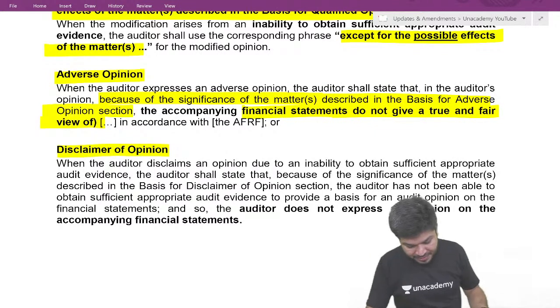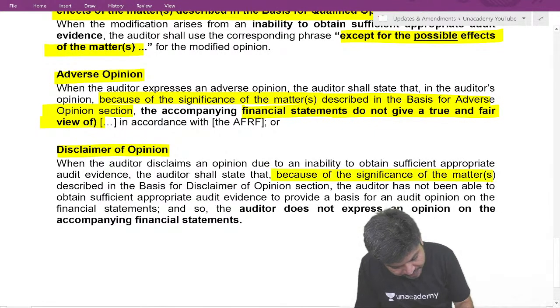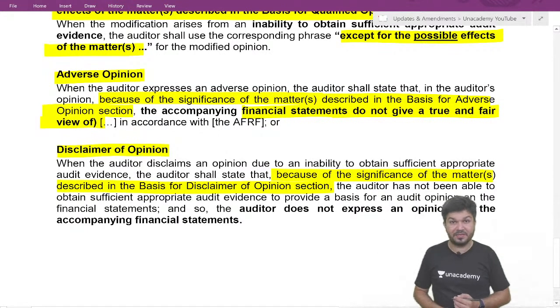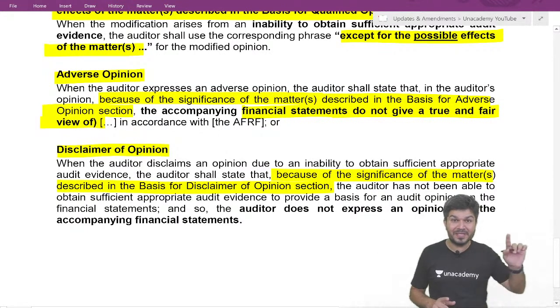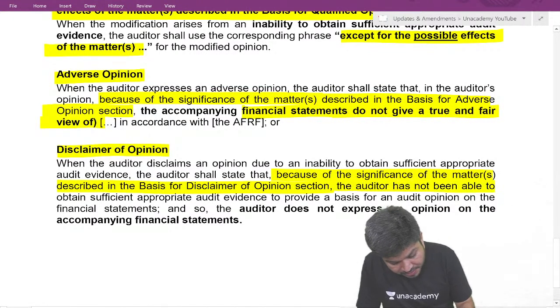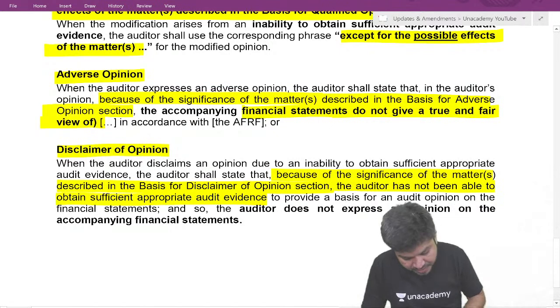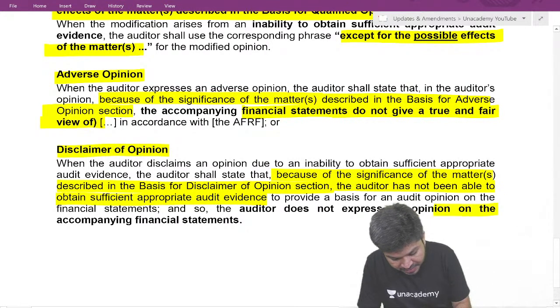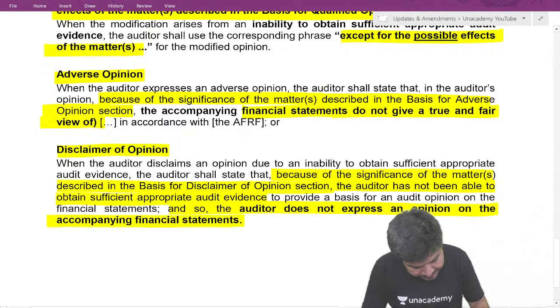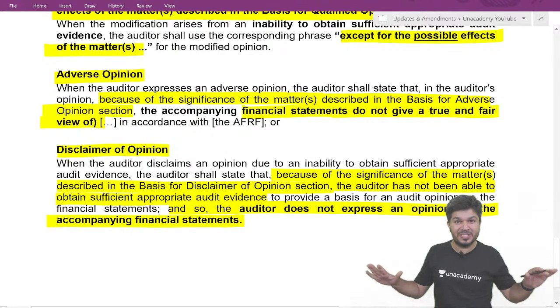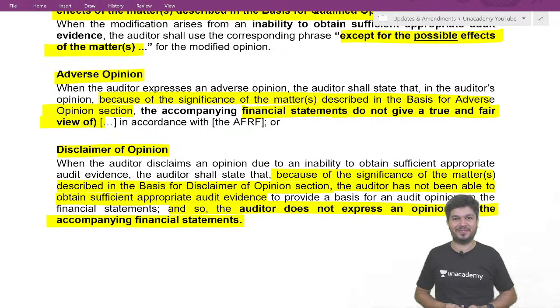So we'll write: because of the significance of the matter given in the basis for disclaimer of opinion section, the auditor was unable to obtain sufficient appropriate audit evidence to provide a basis for the audit opinion, and accordingly the auditor does not express an opinion on the financial statements.